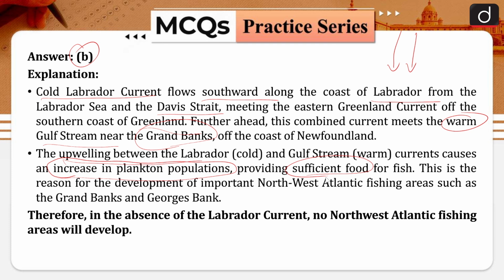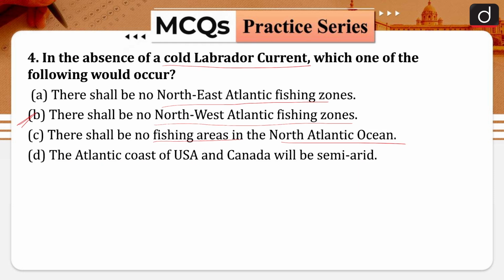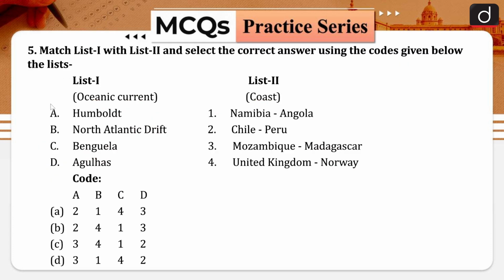This is the reason for the development of important Northwest Atlantic fishing areas such as the Grand Banks and the George Bank. Therefore, in the absence of the Labrador Current, no Northwest Atlantic fishing areas will develop. Therefore, the correct answer is option B. There shall be no Northwest Atlantic fishing zones.